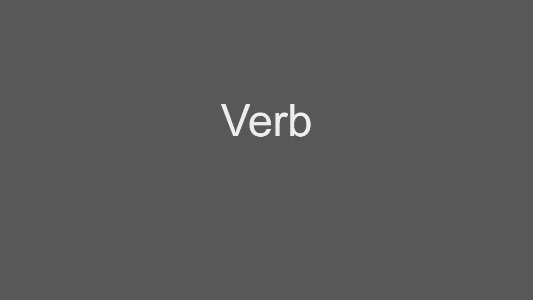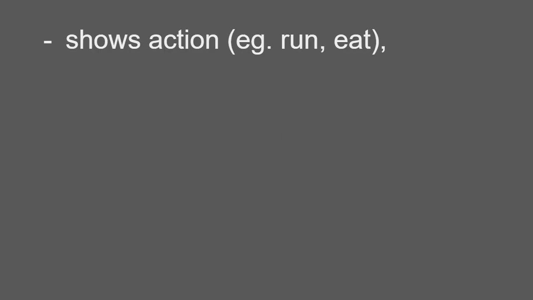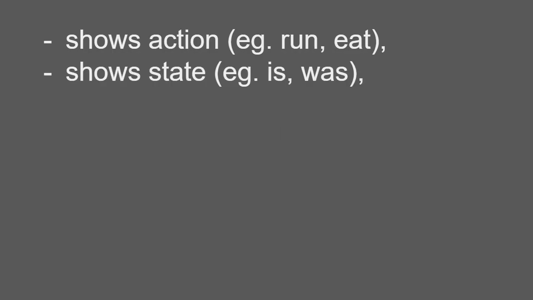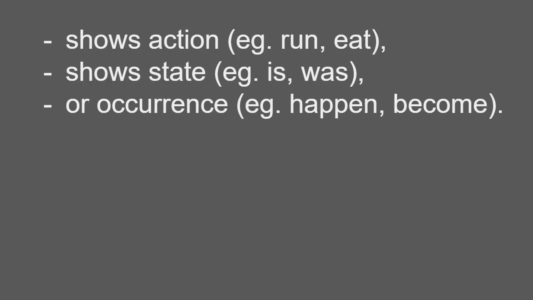In this lesson, we will discuss verbs. Let's begin. A verb shows action like run, eat, etc. It can also show state like is, was, etc. And also some occurrence like happen, become, etc.